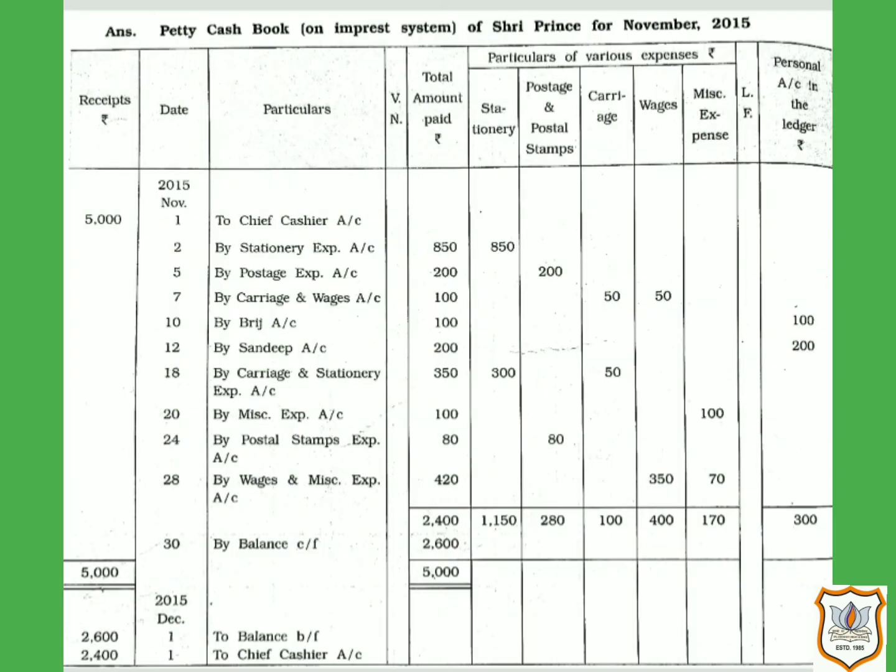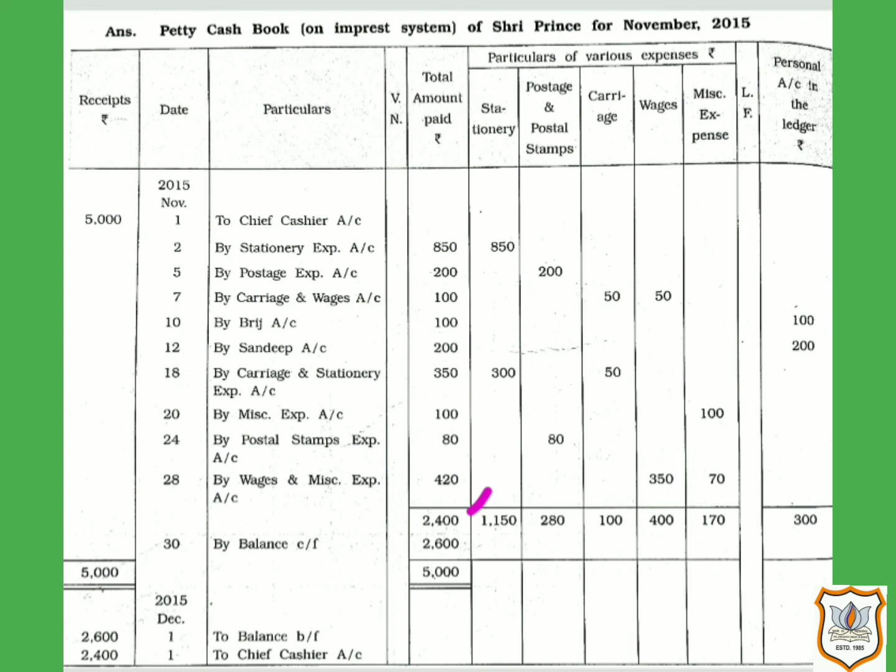Now finally, at last, we will total each column. So let's total the first column of total amount paid. Here the total is 2,400. That means the total amount paid by the petty cashier is 2,400.